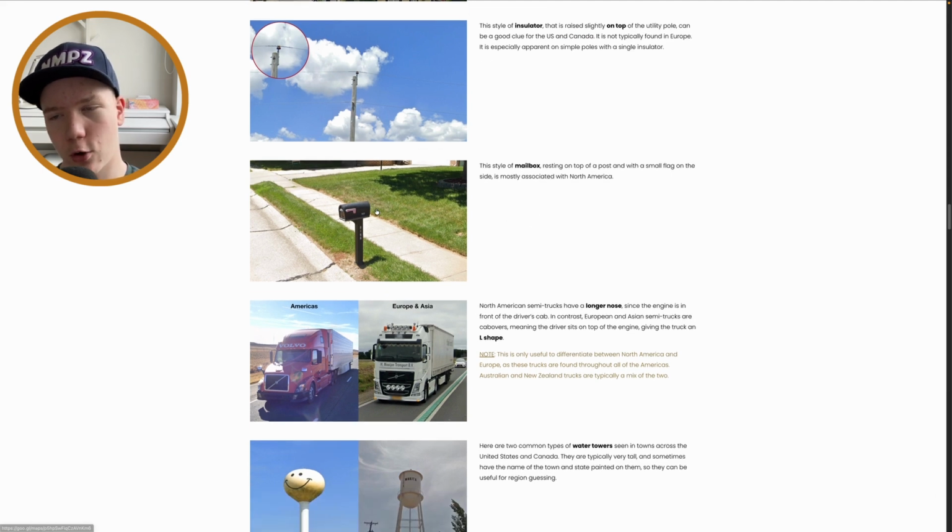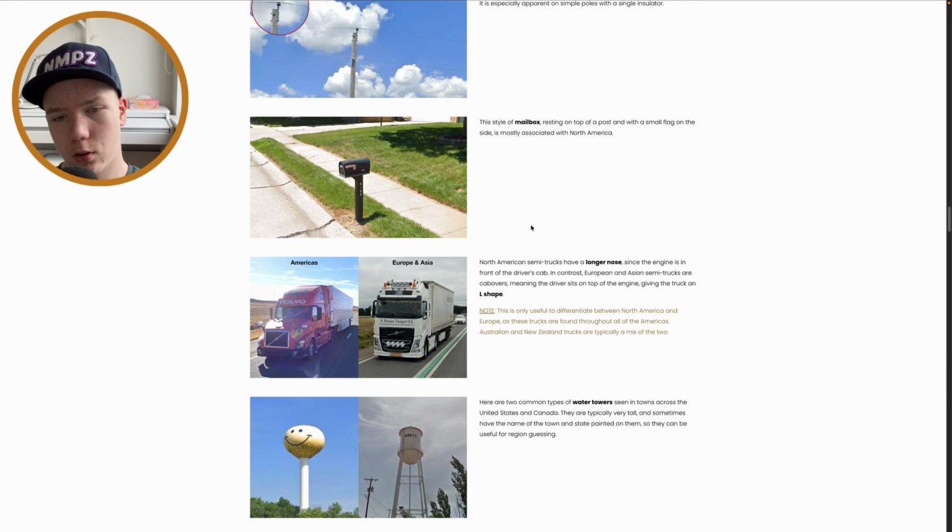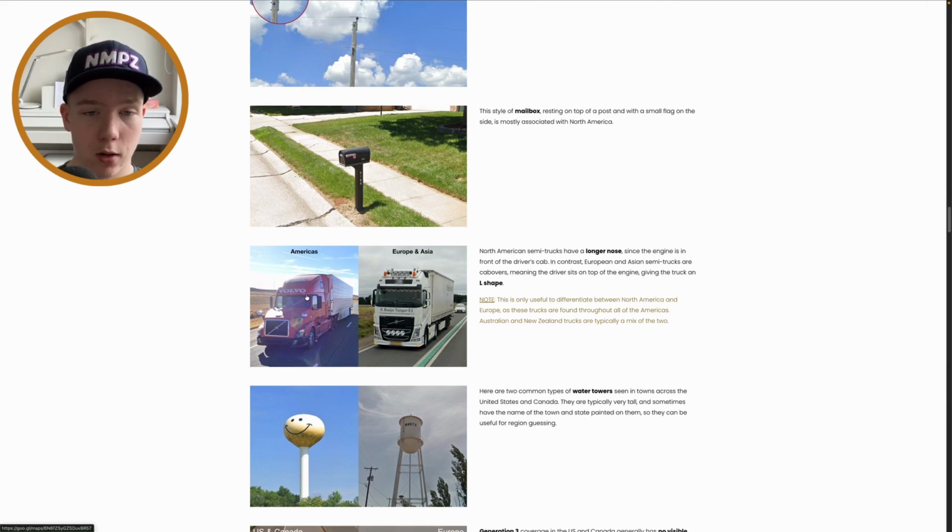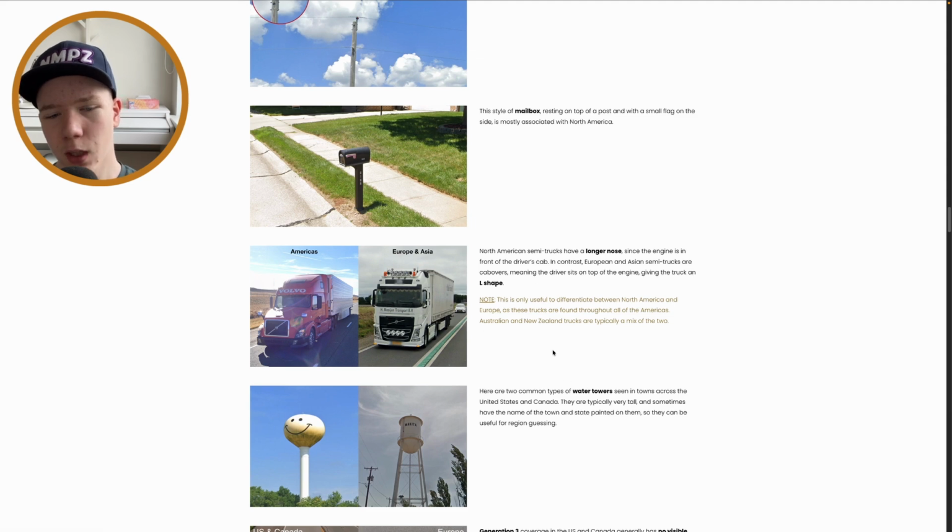And this type of mailbox, you won't really see any of those in Europe. So again, it's quite useful. And yeah, this is actually a really useful thing again. These trucks, Australia also uses a mix of this and this. So it's just, well, you can read this explanation. The nose is really, well, a lot longer in the Americas, and in Europe it's just kind of, well, you see what it looks like.